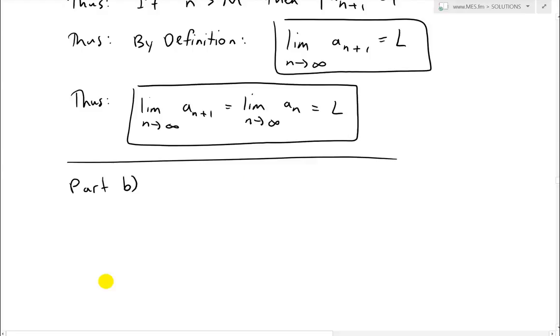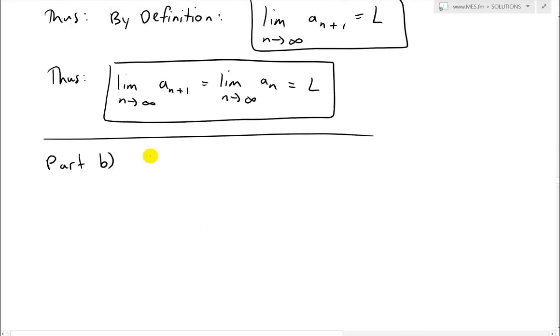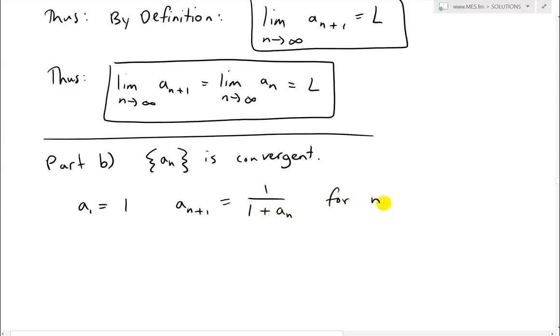So we have a_n is convergent, so it has a limit. And we have a_1 equals 1, and then a_{n+1} is equal to 1 over 1 plus a_n for n greater than or equal to 1, the positive integers.